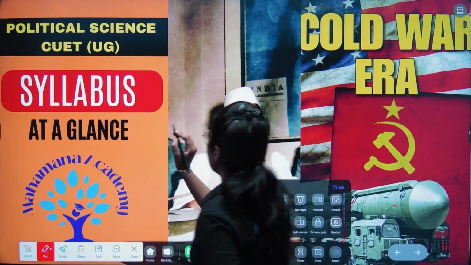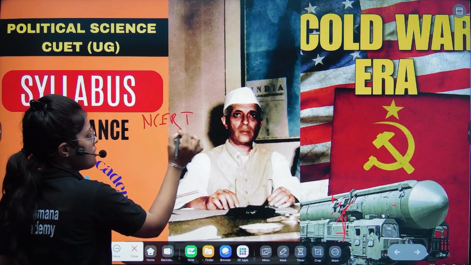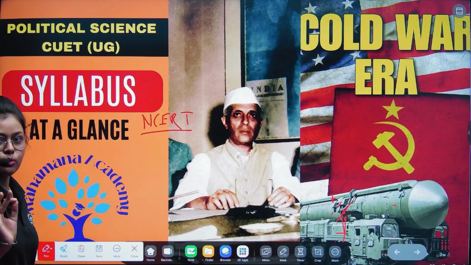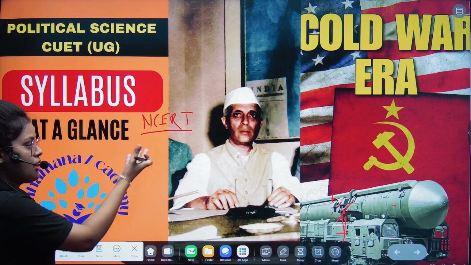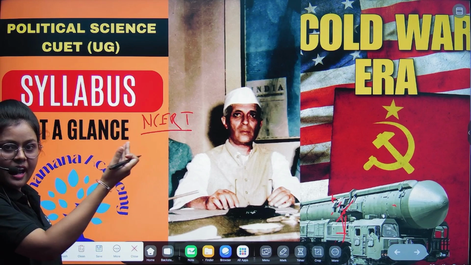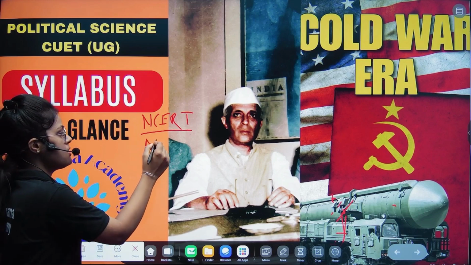First, you can cover your NCERT syllabus, right? The first thing you can do is cover your NCERT syllabus, and I'm going to help you with this. I'm here to teach you this NCERT syllabus. And after this, the second thing is that you have to solve MCQs.